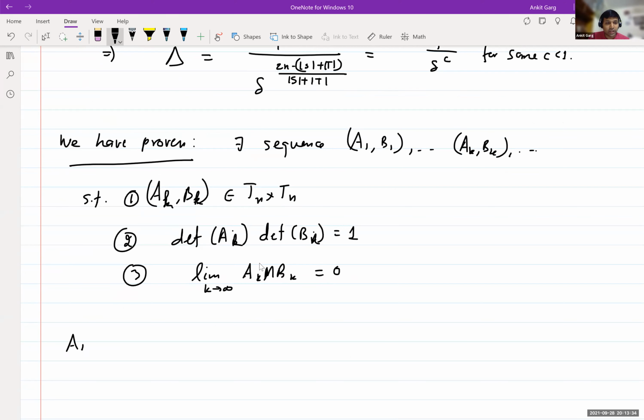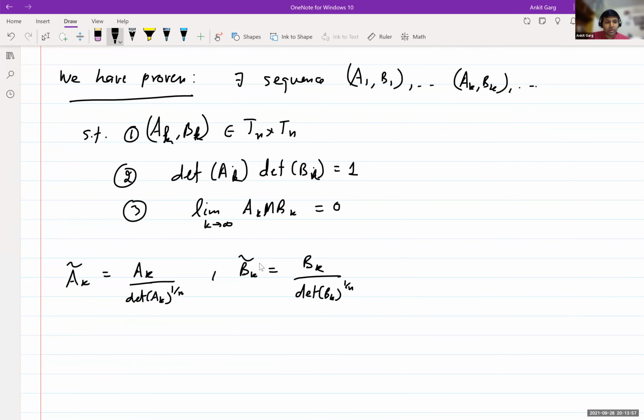We'll define A_k tilde to be A_k over determinant of A_k to the power 1 over n, and B_k tilde to be B_k over determinant of B_k to the power 1 over n.